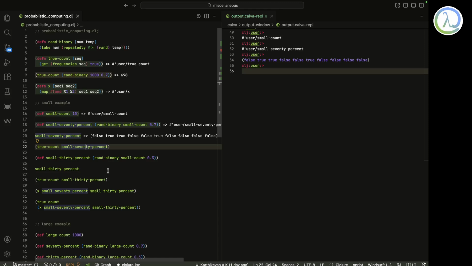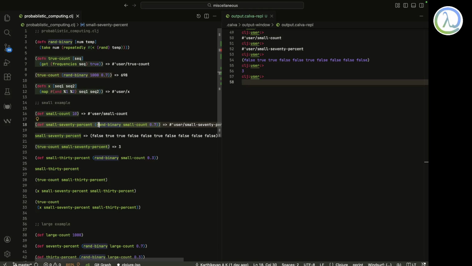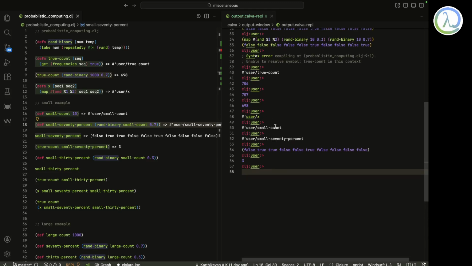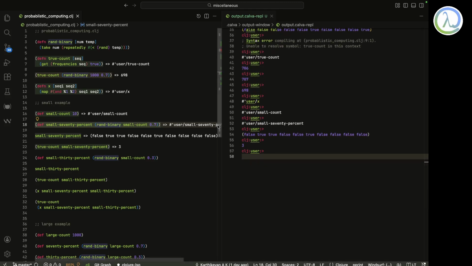And of course, this true count of small 70%. Why is it only 3? Rand binary, small 70%.